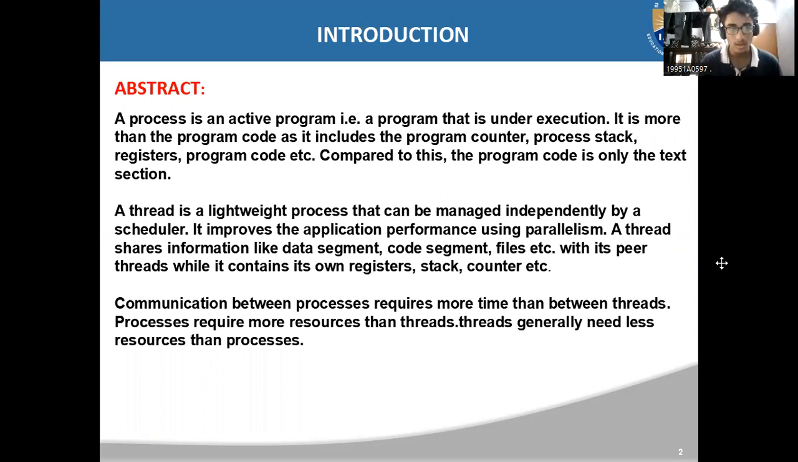So basically, a thread is a lightweight process that can be managed independently by a scheduler. It improves application performance using parallelism. A thread shares information like the data segment, code segment, files, etc. with its peer threads, while it contains its own registers, stack, counter, etc. Whereas a process is an active program that is under execution. It is more than the program code, and includes the program counter, process stack, registers, program code, etc.